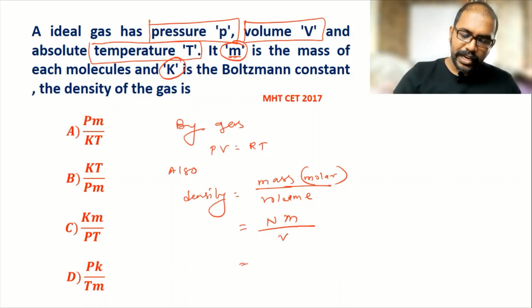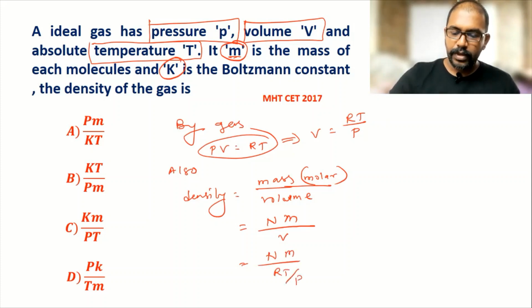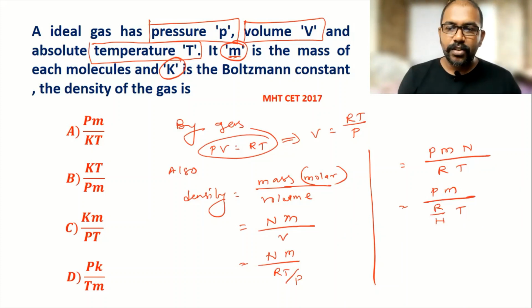So that volume we can write by the gas equation: V is equal to RT by P. If I substitute this value of the volume, then we get this equation. Now we arrange this mathematically and we write P, then M into N divided by R into T. R divided by N, where R is the gas constant and N is the Avogadro number, is equal to the Boltzmann constant.